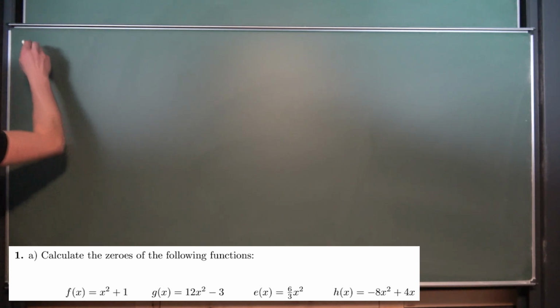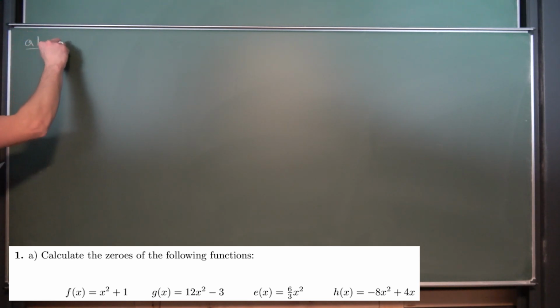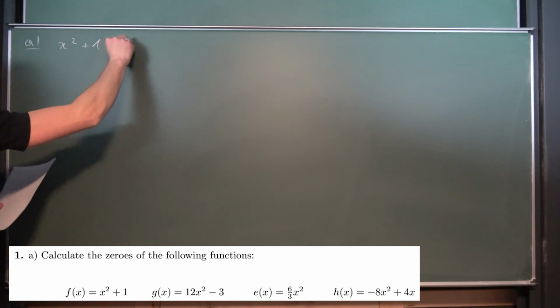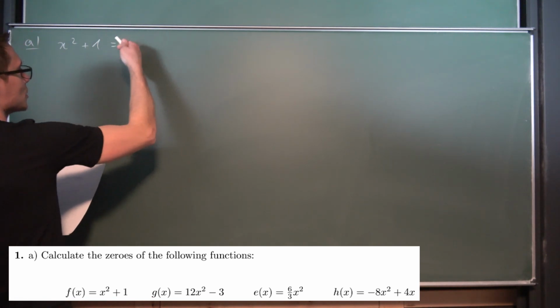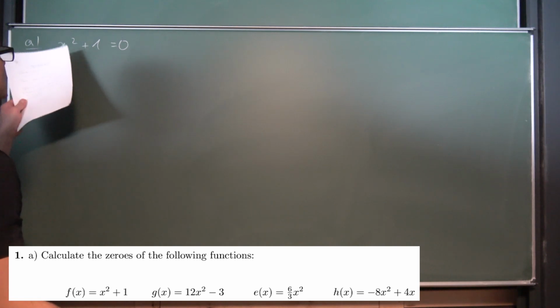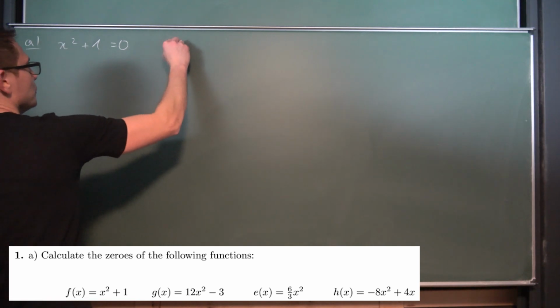So the first one is, that's a classic, a. x squared plus 1, we must set it equal to 0, obviously doesn't have any real solutions. So this right here is not solvable. If we subtract 1 and take the square root, doesn't work out.